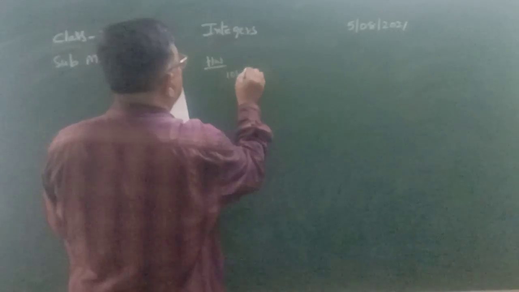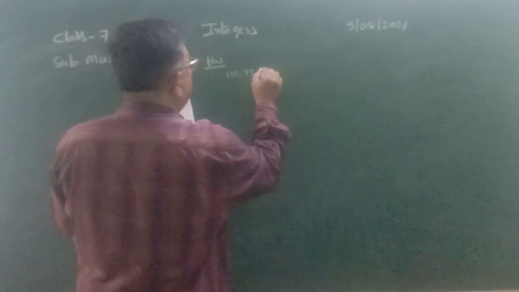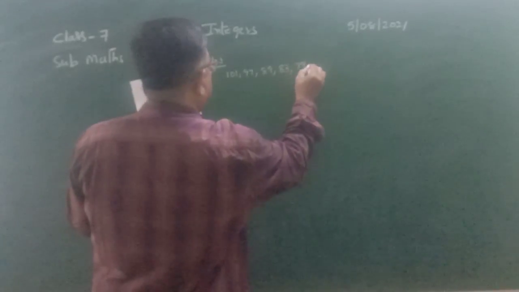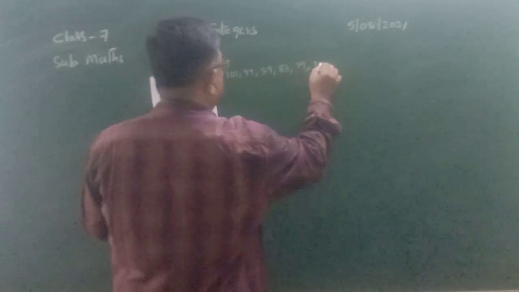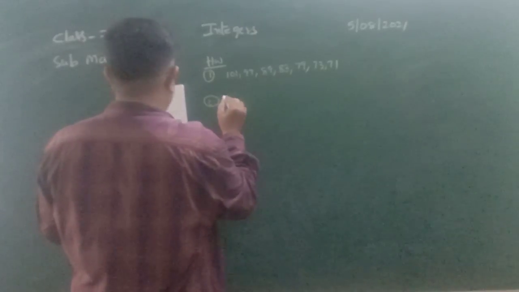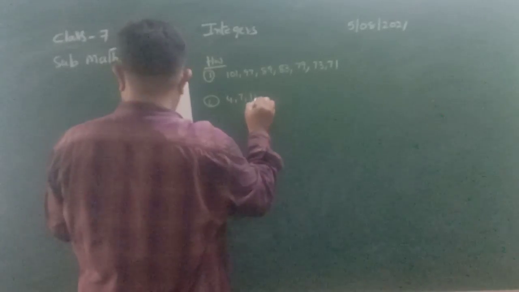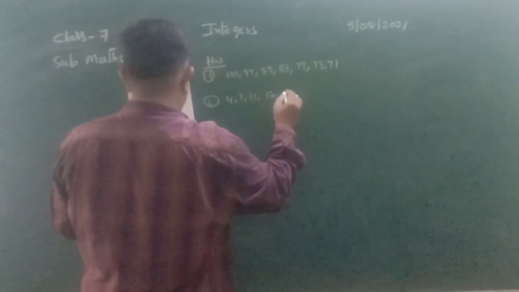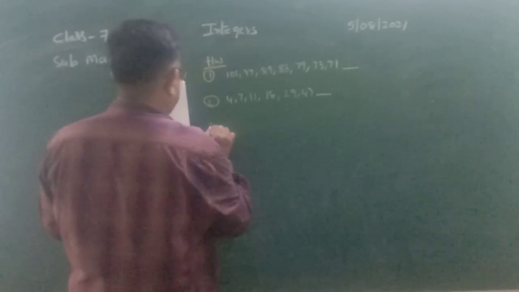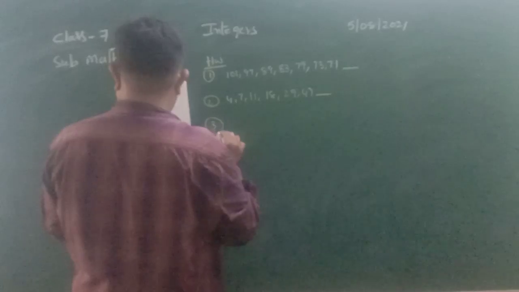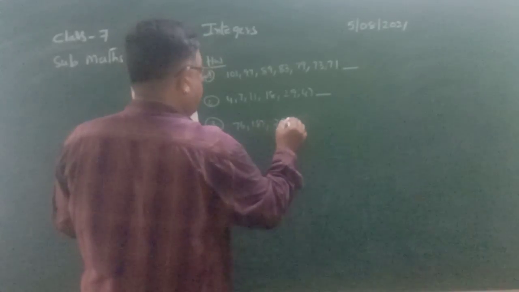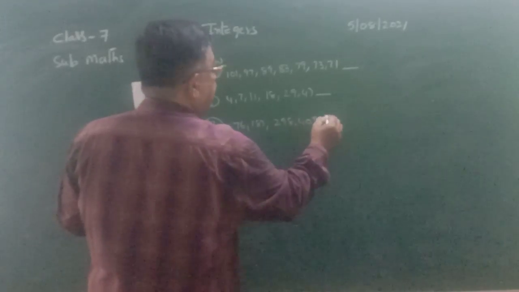101, 97, 89, 83, 79, 73, 71. This is the first problem in homework. Second problem, 4, 7, 11, 18, 29, 47. We want to find the next number. Third one, 76, 187, 298, 409, 520.